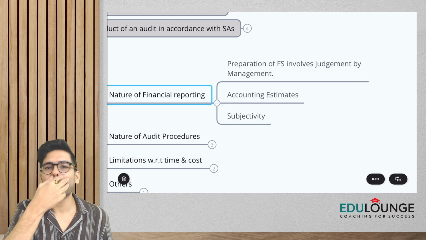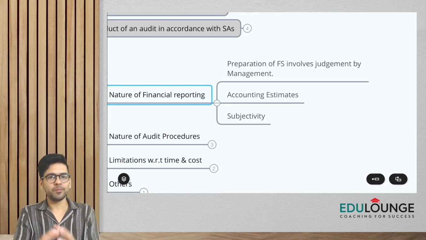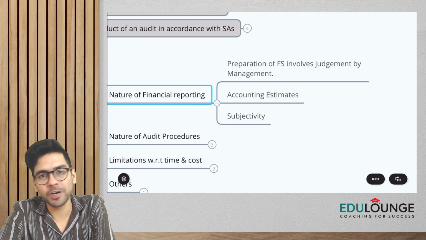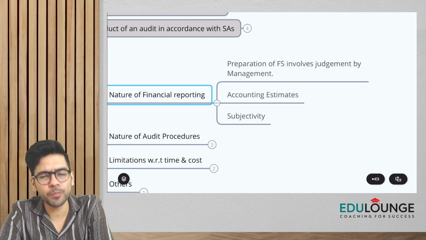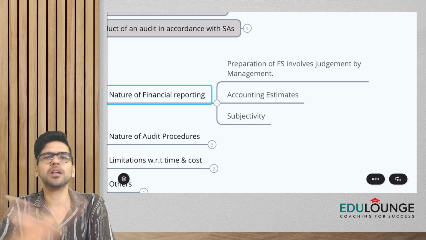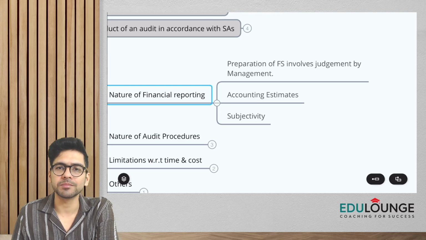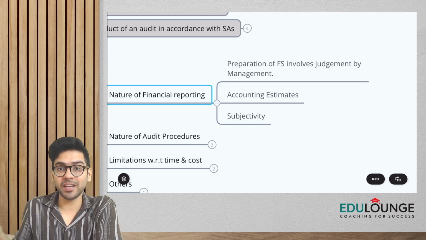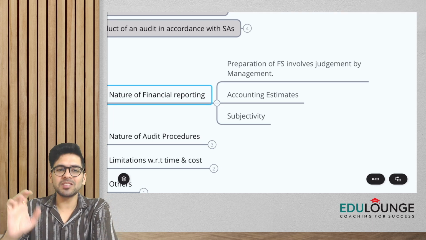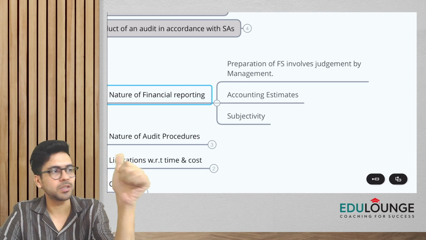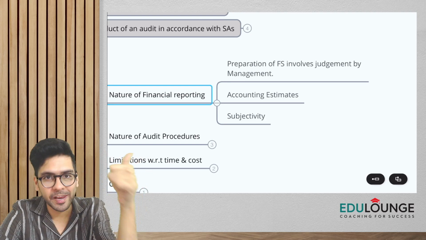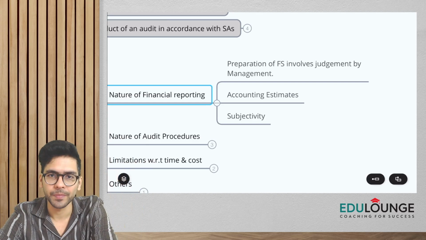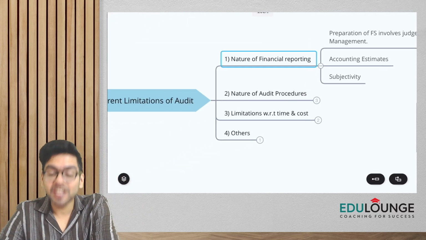There is no proper amount that can be determined through some underlying document. If I ask management, why did you make provision for doubtful debts as this much? We feel that this debtor is not going to pay. Of course, they have some reasons, but it's totally based on estimates and judgments. What if in the next year he pays? So please remember the nature of financial reporting. Financial statements preparation involves management's judgment, includes estimates, and all these things are very subjective in nature. All right.